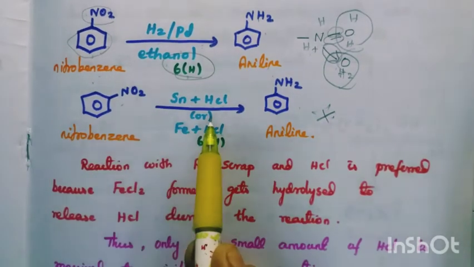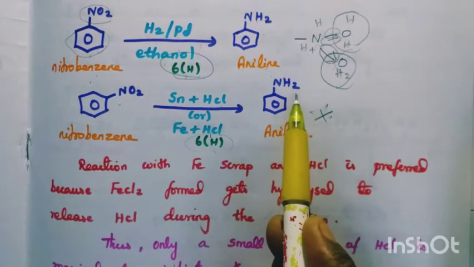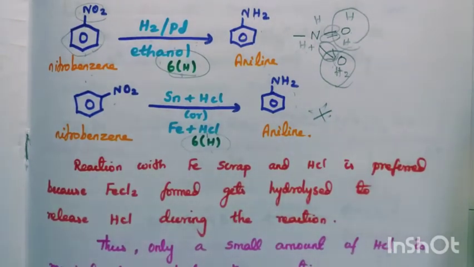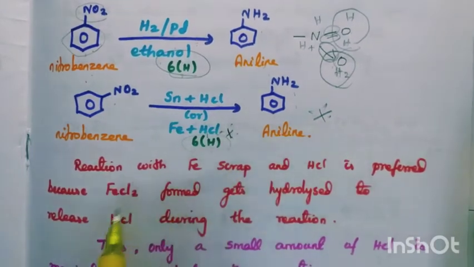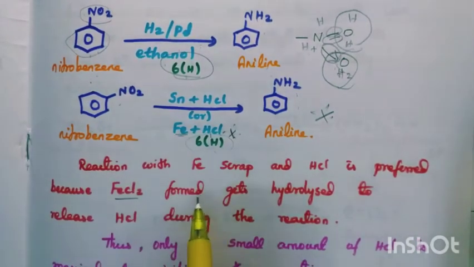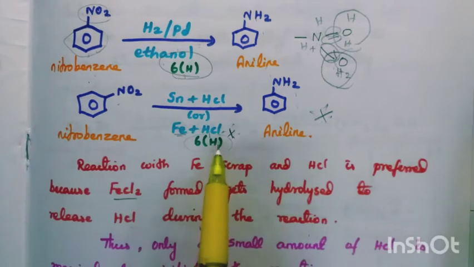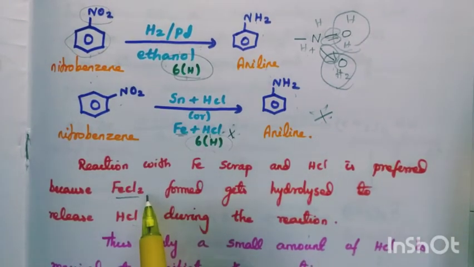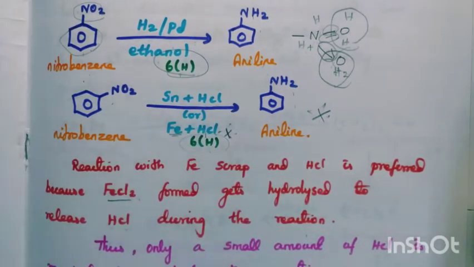So nitrobenzene with tin and HCl, or iron and HCl, uses the same 6 hydrogen, and the NO2 group is converted to NH2. Among these, iron with HCl is preferred. Why? Because the ferrous chloride formed gets hydrolyzed to release HCl during the reaction. First iron reacts with HCl to form ferrous chloride, which on hydrolysis gives further HCl. So the reaction can be continuous without any stop during the course of the reaction.